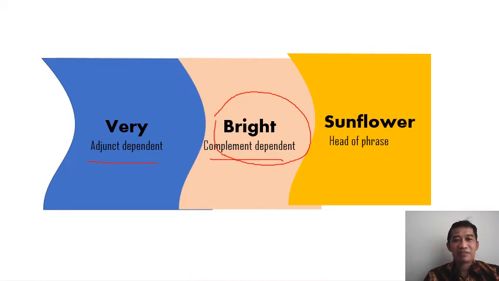What about very? Very is an adjunct. An adjunct is optional, so we can omit it. Without the word very, the phrase bright sunflower is still well formed. Okay, is that clear? So very bright sunflower is a noun phrase with the head sunflower, and it is modified by two dependents. They are an adjunct dependent and a complement dependent.